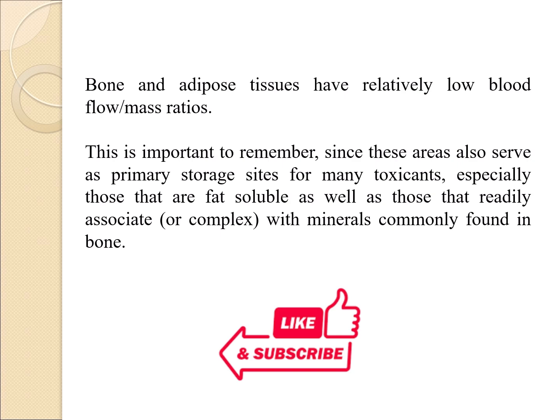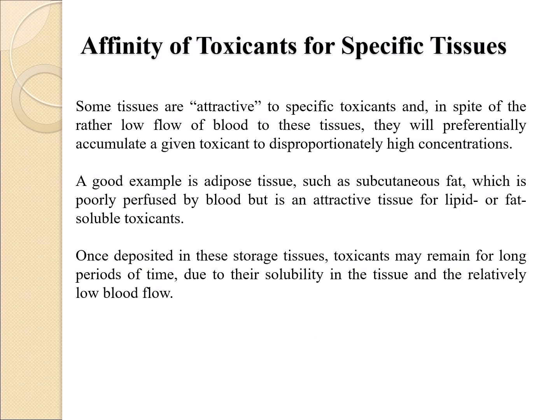Affinity of toxicants for specific tissues. Some tissues are attractive to specific toxicants and, in spite of the rather low flow of blood to these tissues, they will preferentially accumulate a given toxicant to disproportionately high concentrations.